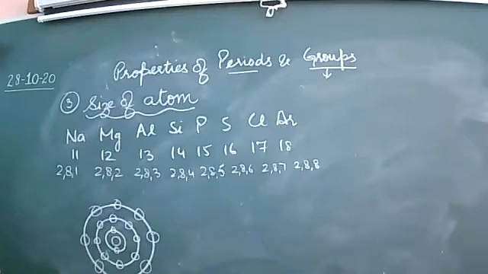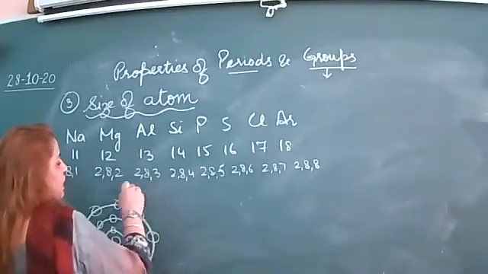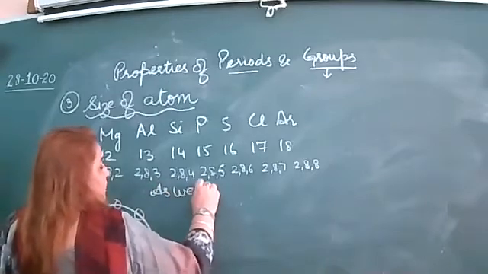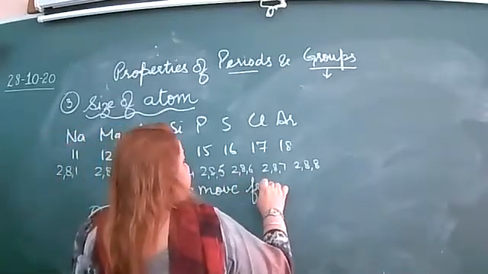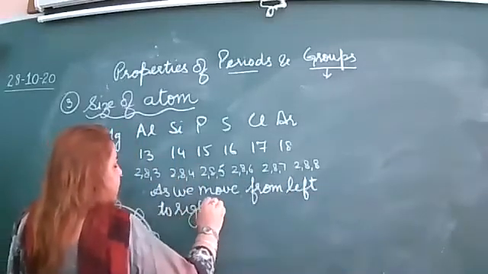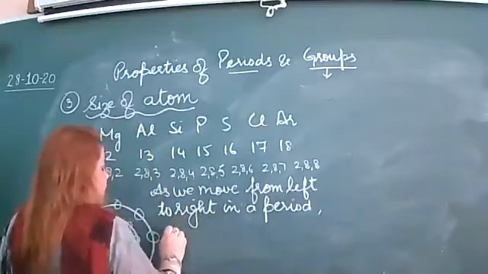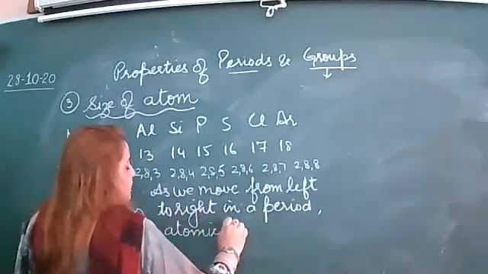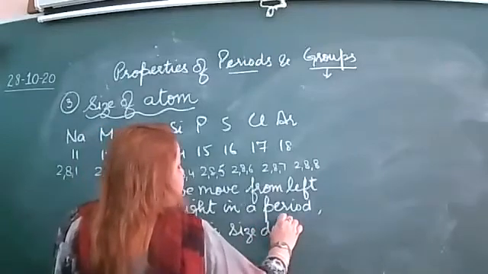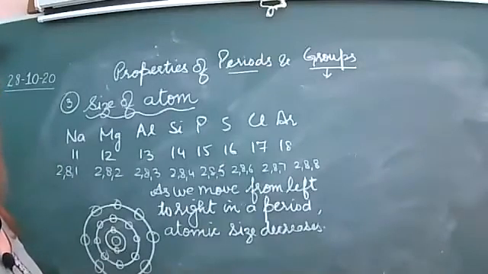Write down the size of atom goes on decreasing. You will write down the reason. First, write down: as we move from left to right in a period, atomic size decreases. Atomic size decreases. Write down atomic size decreases.